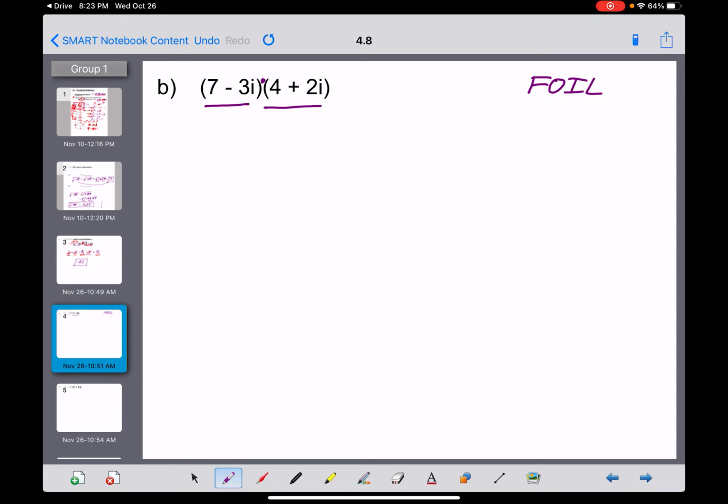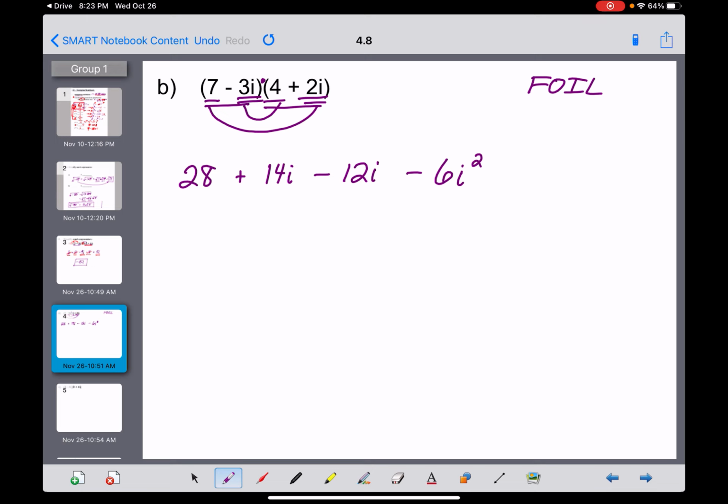So here we go. First product, 7 times 4 is going to give us 28. Outer product, 7 times 2i is a plus 14i. Inner product right here, negative 3i times 4 is a minus 12i. And then the last product, here times here. Negative 3 times positive 2 is negative 6. i times i is i squared.